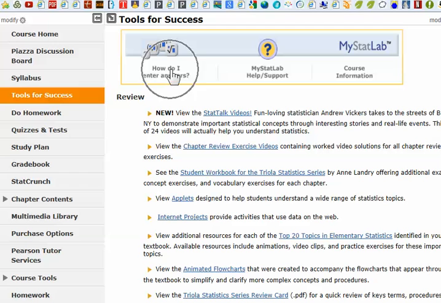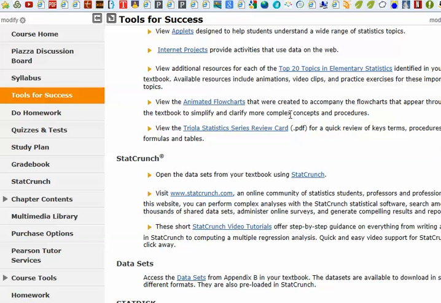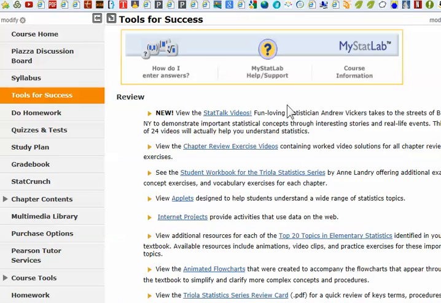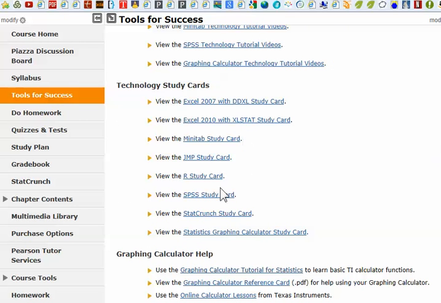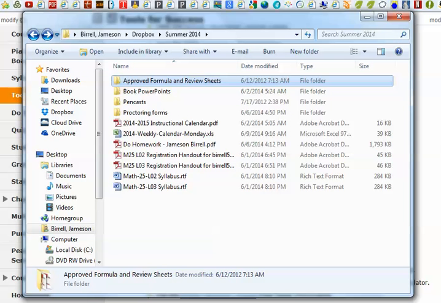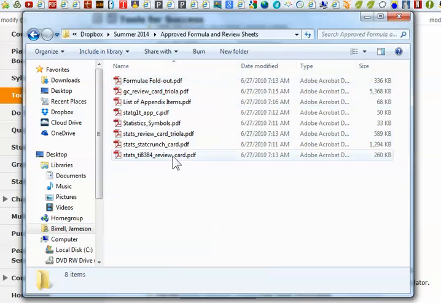I'll reiterate that if you have trouble answering homework questions, here's how to enter the answers. If you wanted some support, some tutoring, there is some tutoring somewhere in here. I'm not seeing it right now. And then there are a bunch of other tools down here. Out of all these tools, I've summarized what is most important, and more specifically what is allowed to be used during a test, specifically the midterm and the final, but also regarding any quizzes that you take. I put them in the approved folders and review sheets. So here are all the things that you can use.